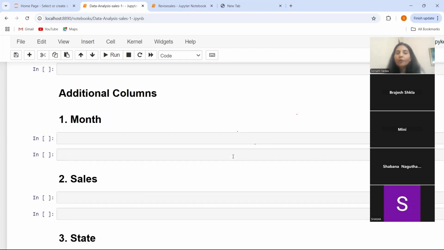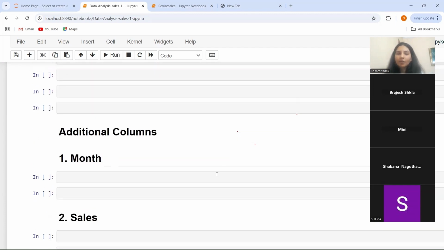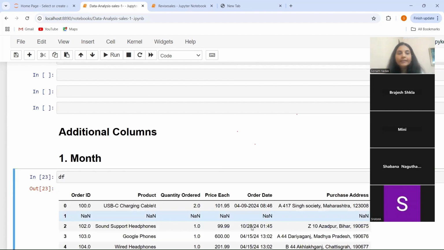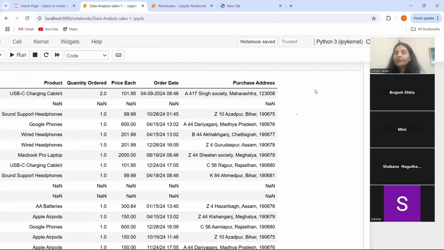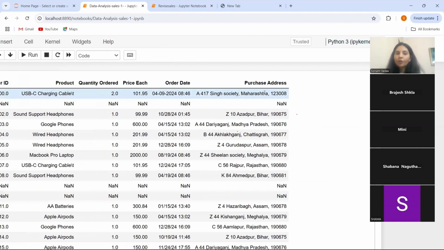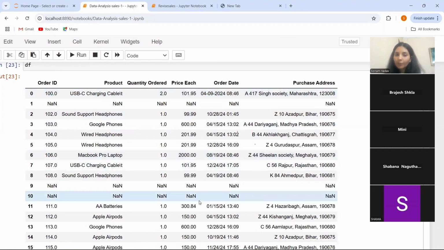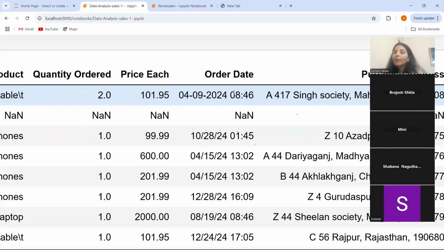So first of all, we are going to work upon the month column. Suppose I am going to see my data. So first of all, let's see what our data is. So this is my data, and here I am going to add one column, the month column. To get the month, I have to analyze my data according to the order date, because where is my month available? It is in my order date. Here the date is there, and from here I have to extract the month. For this, I have to take this whole order date as a string.